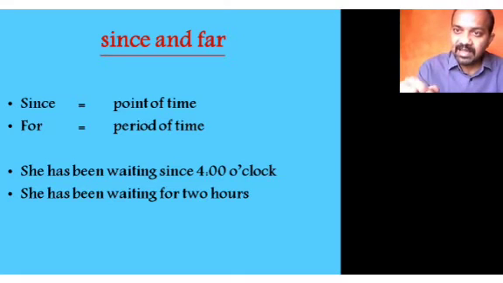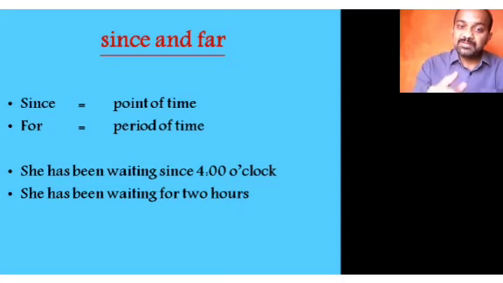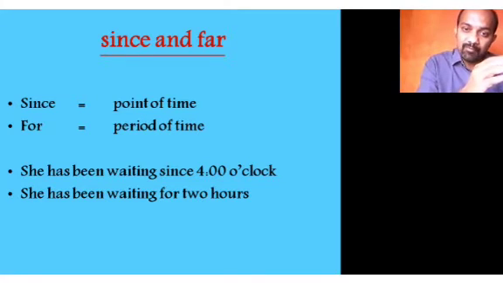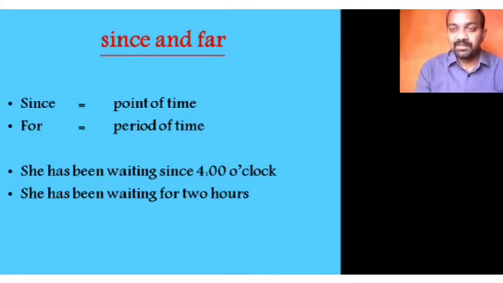The point of time is 4 o'clock. She has been waiting for 2 hours. Suppose she has been waiting from 4 to 6. That is 2 hours. So to refer to this period of time, we use for. She has been waiting for 2 hours.